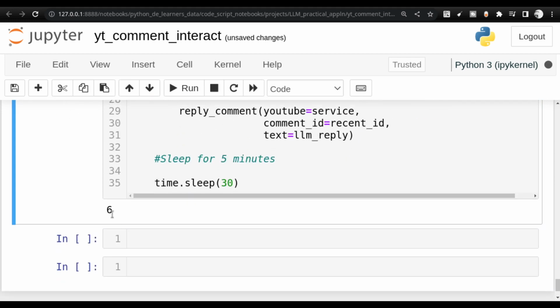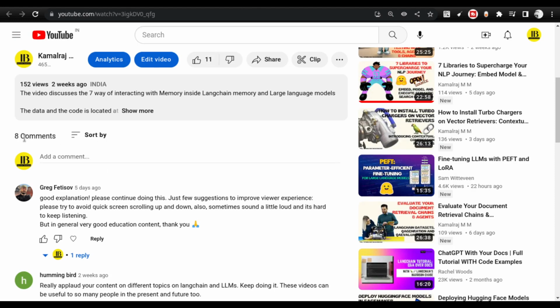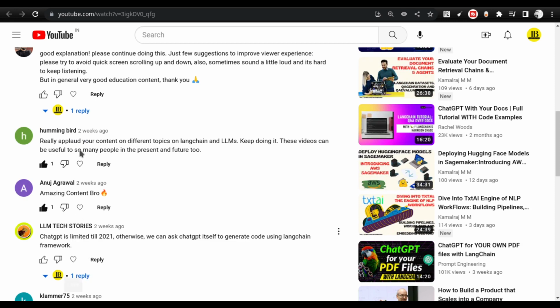And you'll see the number of replies here. It is 6 in number. Okay, let me go here. You'll see the comments is 8. That is because I have 2 replies that have been provided here. That is why it is telling it is 8.